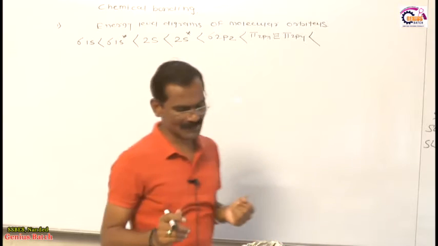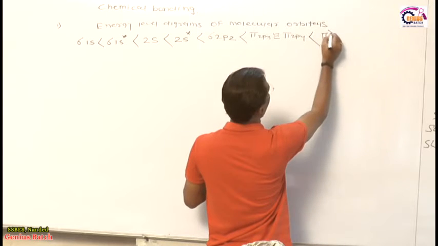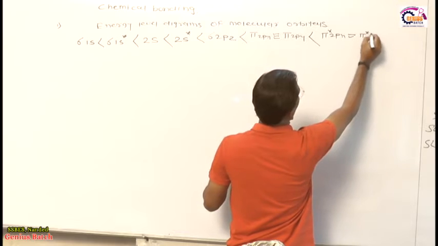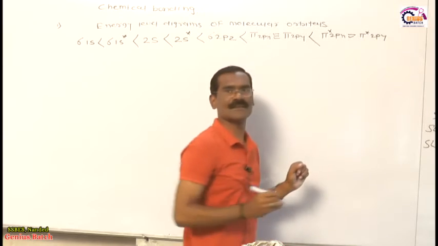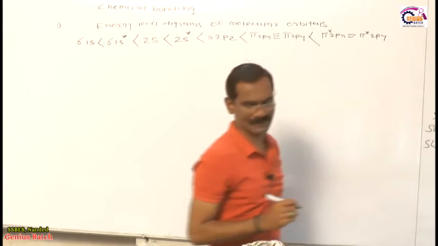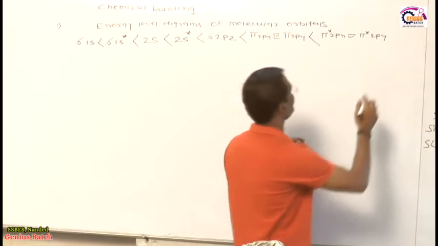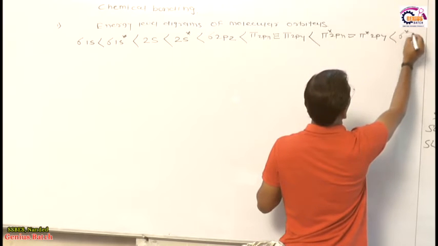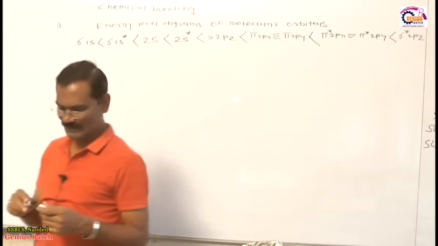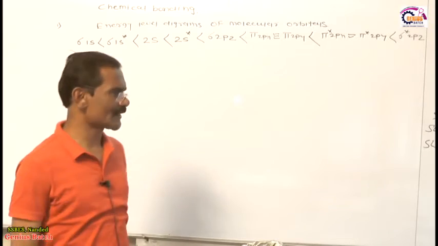Now dear student, the next energy is pi star 2px, which is equal to what? It is equal to pi star 2py. This is the next energy orbital, called pi star 2px and pi star 2py. After pi star 2px and pi star 2py, the next energy orbital is called sigma star 2pz. So these are very interesting phenomena related to the molecular orbital picture.